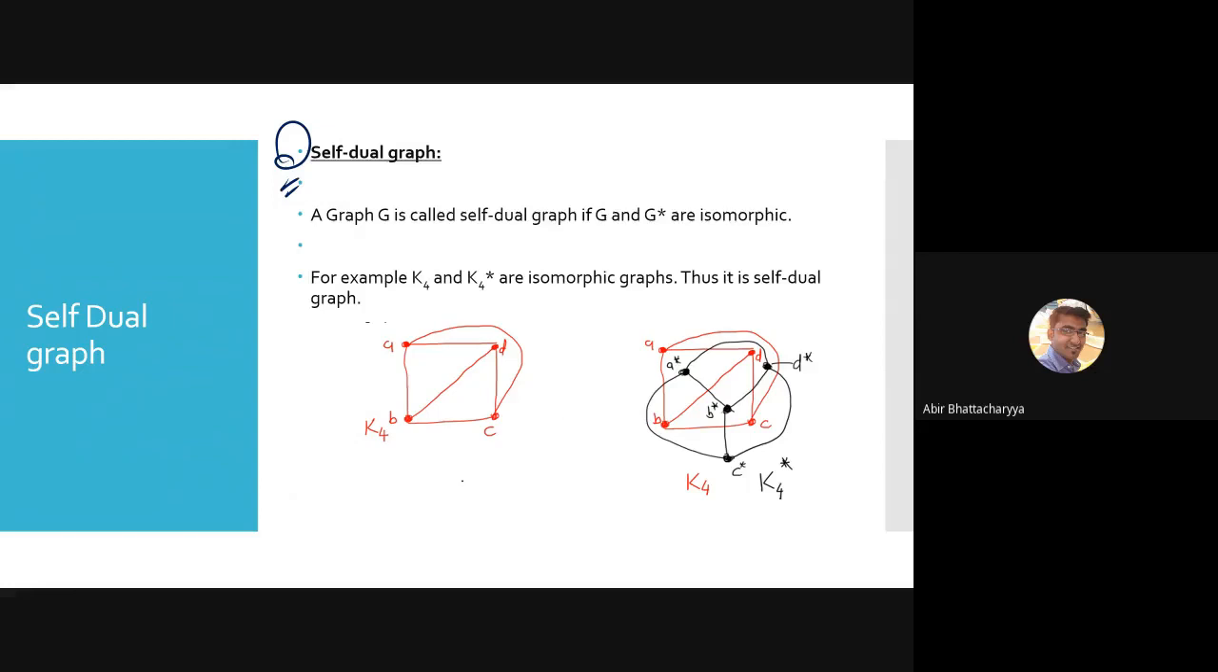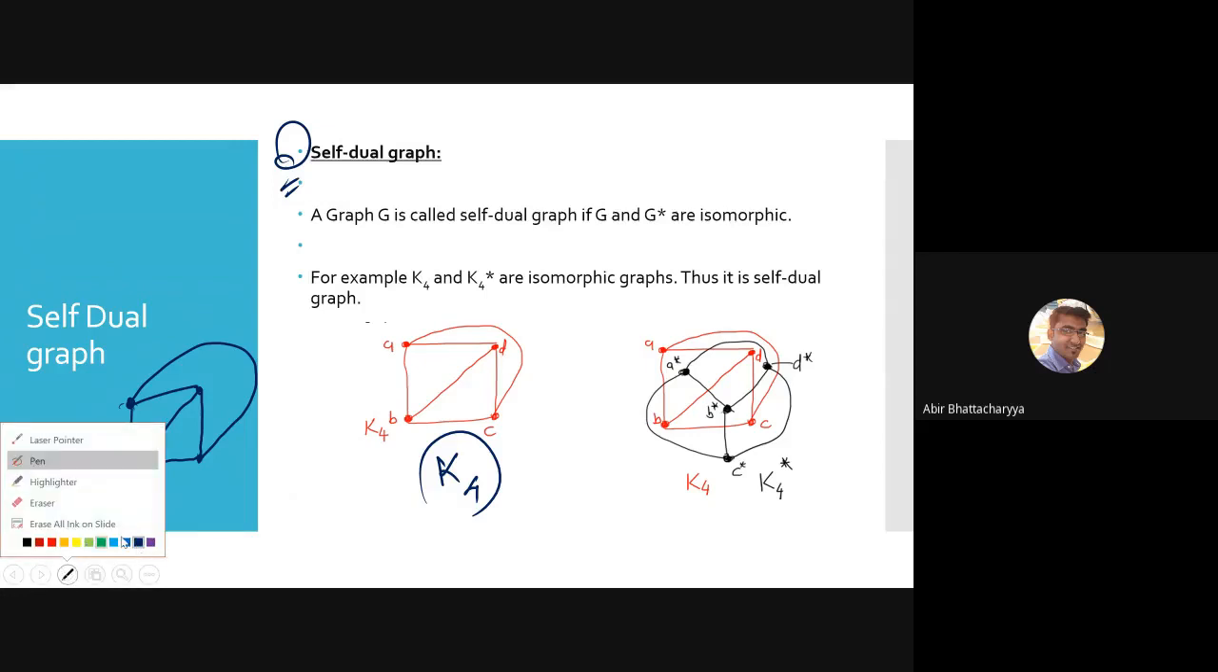As I told you, this red graph is the embedded version of K4. Now try to figure out what is going to be your dual. So the dual of K4, I want to find. So what is the process? Now again, try to look at the method.